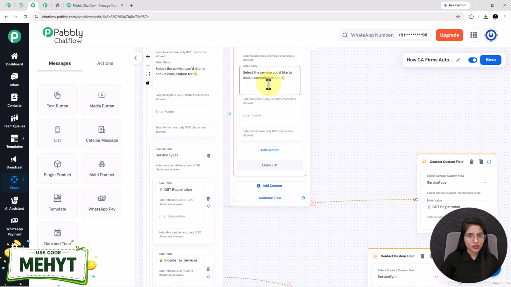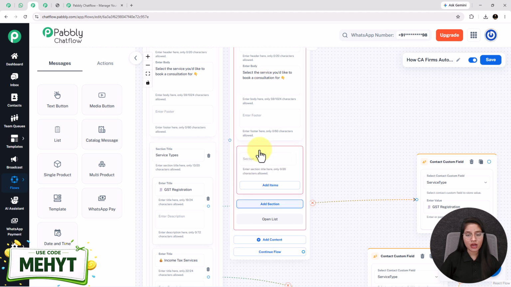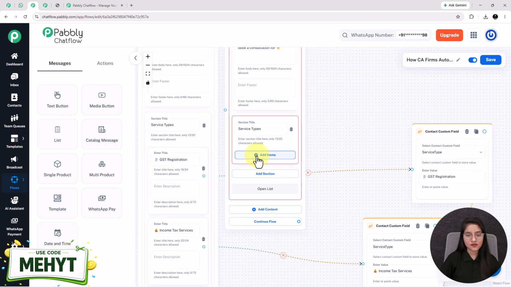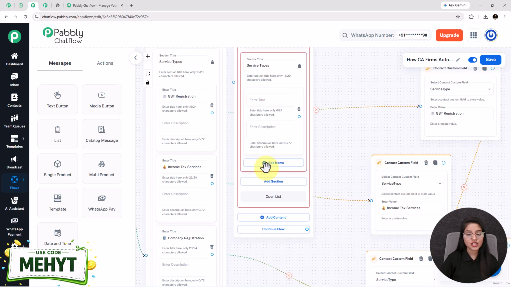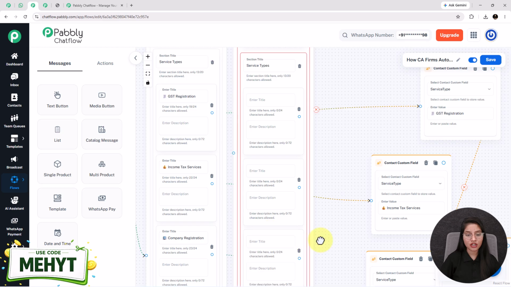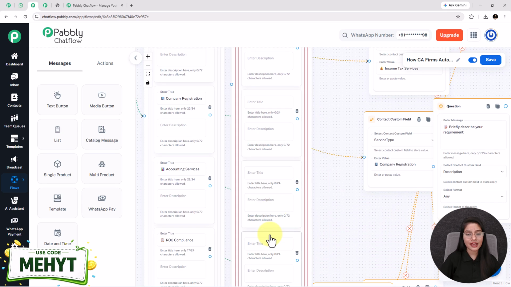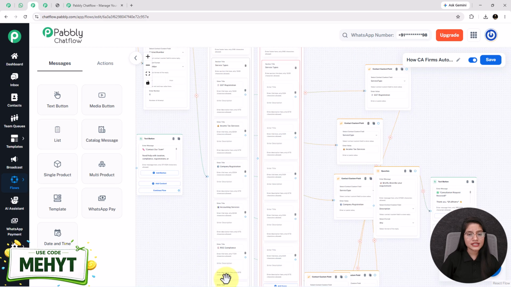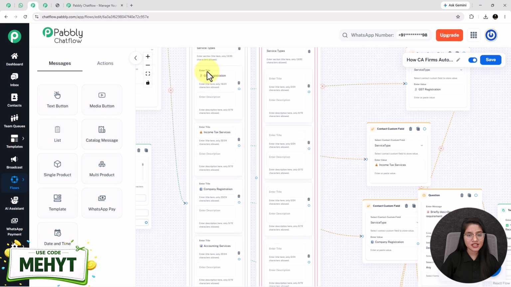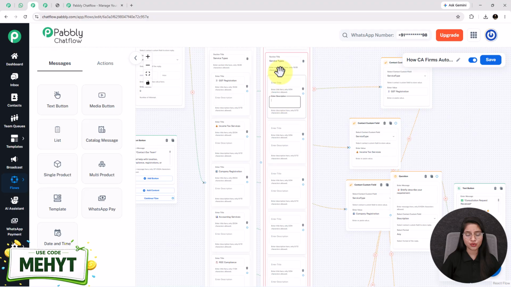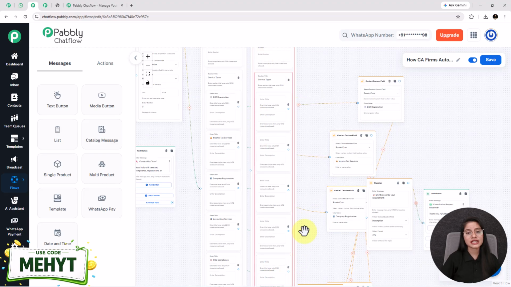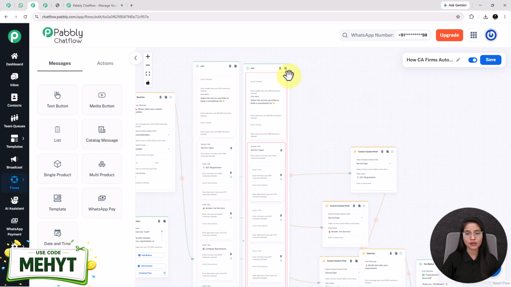See, after entering the message in this enter body box, you have to click on this plus add section button, enter the section title in this field, and for adding multiple options inside the list, you have to click on this plus add items button and add as many items as you want. I have added only 6. You can customize these messages exactly the same as this, and also enter a description in these enter description boxes if you want to. So this is how easily you can create a list message inside your chatbot flow.